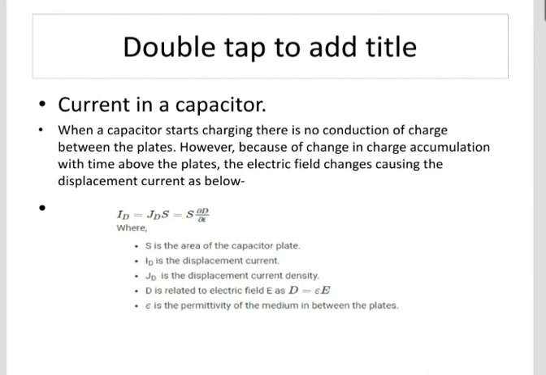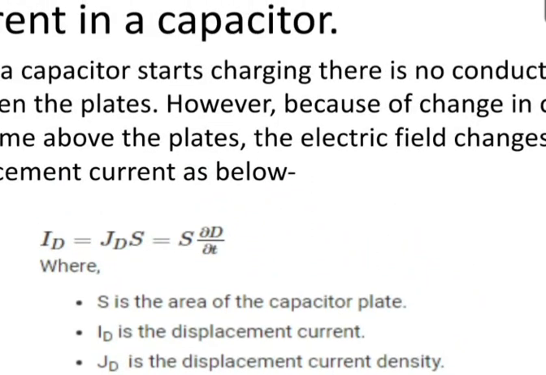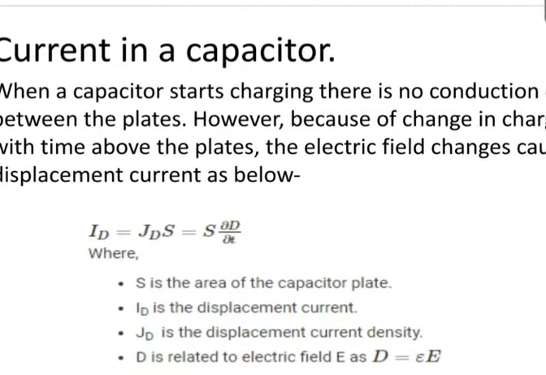So, current in a capacitor. When a capacitor starts charging, there is no conduction of charge between the plates. However, because of the change in charge accumulation with time, the electric field changes, causing the displacement current, which is given by ID equals JD S, that is equal to S times dabba D by dabba t, where S is the area of the capacitor plate, ID is the displacement current, and JD is the displacement current density.